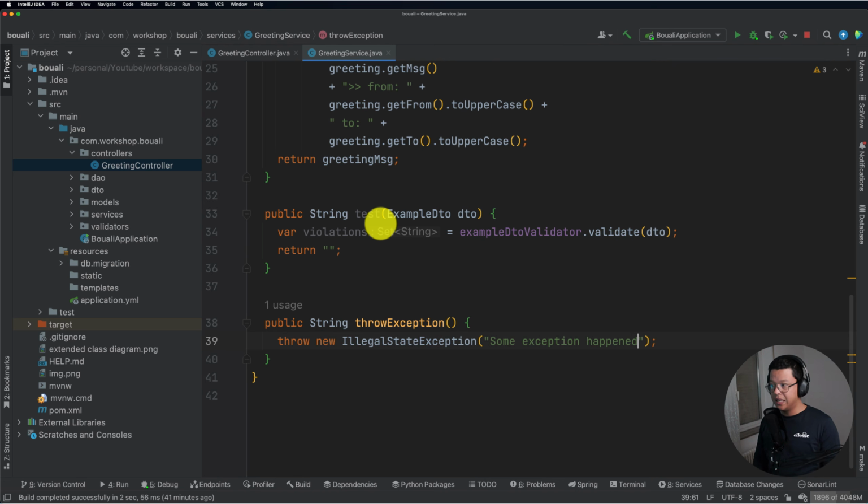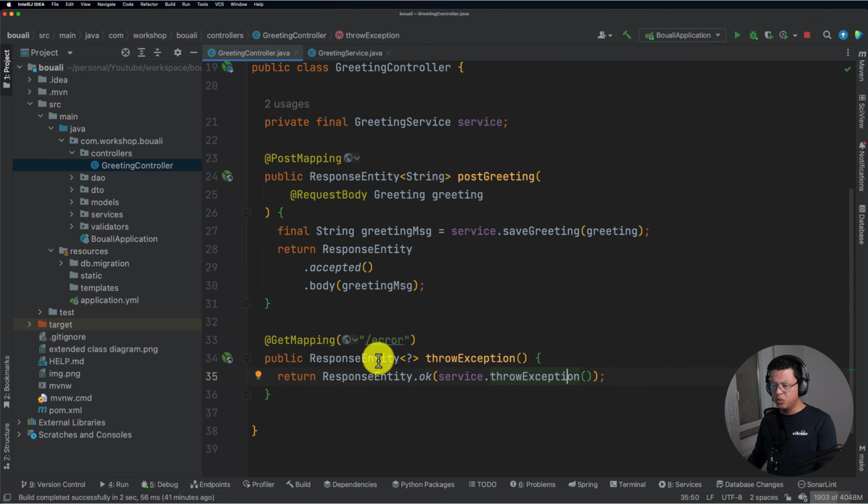All right, so this is the bootstrapping of our application, or what I want to show you in this video. The next step is to go to our Postman and try to invoke this endpoint and see what will happen. Okay, so let's do it.